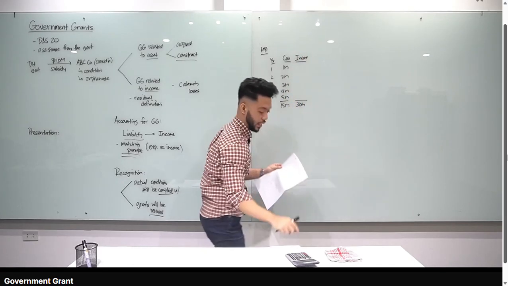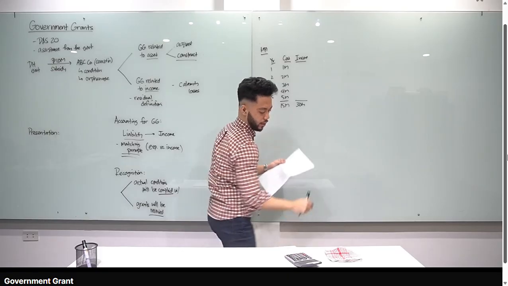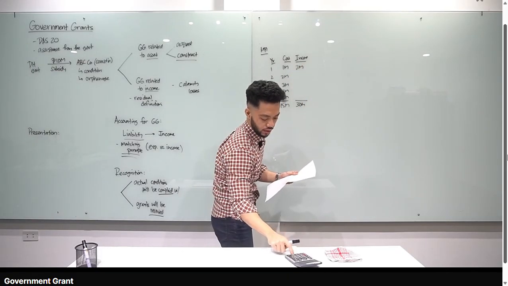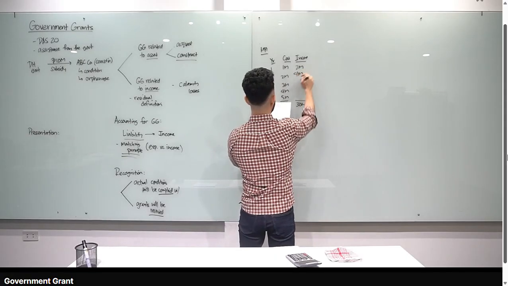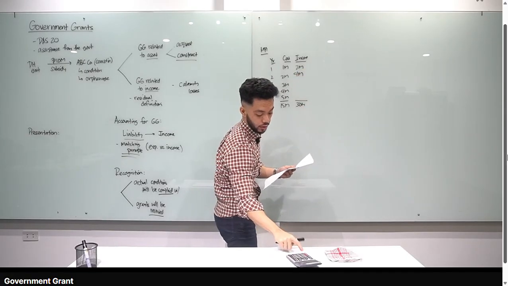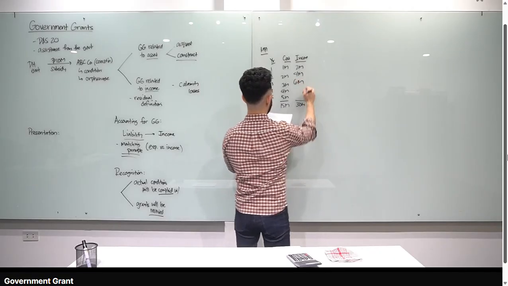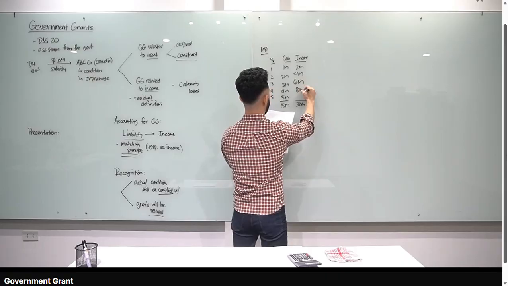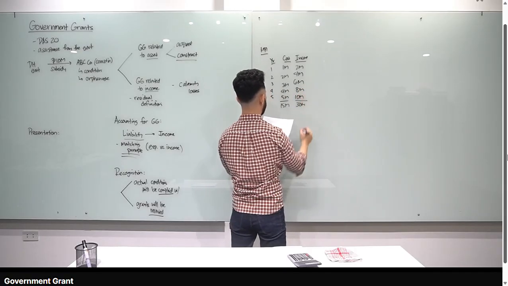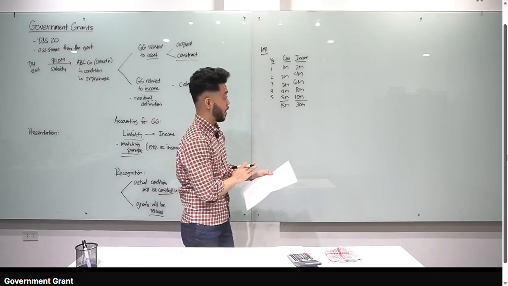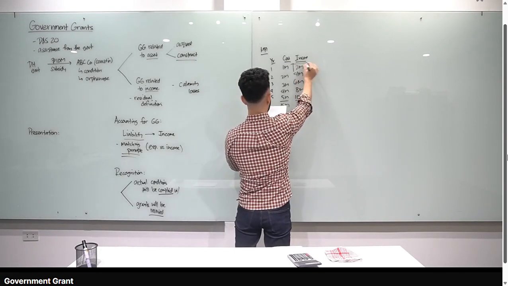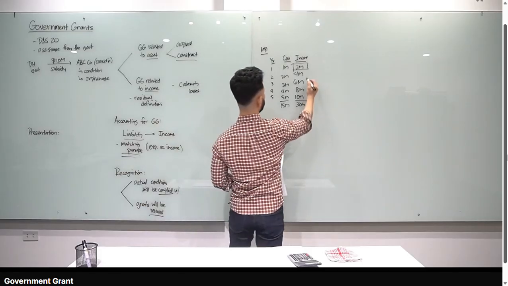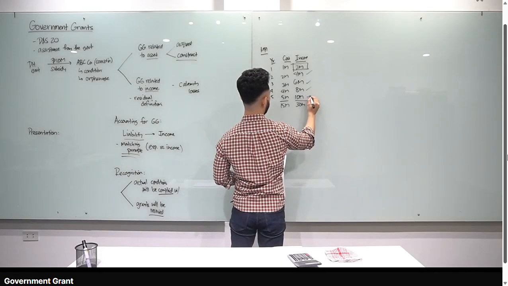Allocate natin. How much yung income from government grant? So, 1 over 15 times 30, that is 2 million. Okay? 2 over 15 times 30, that is 4 million. 3 over 15 times 30, that is 6 million. And then 4 over 15 times 30, that is 8 million. And 5 over 15 times 30, that is 10 million. Tanong sa ating class, year 1, complete ko na lahat para alam natin kung how much yung per year. Year 1 is just 2 million. Letter C. Easy. Yan lang kasimple. Pag tinanong year 2, 4 million. Year 3, 6. Year 4, 8. And year 5, 10 million.